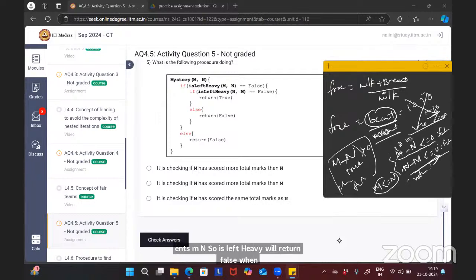We want only false, no? If is left heavy is returning false, then only we will execute the inner nested if, right? That will happen only if m is less than or equal to n. If is left heavy of m comma n equals false, then only we will execute the inside of this inner if statement.